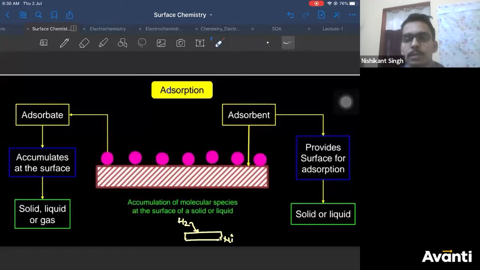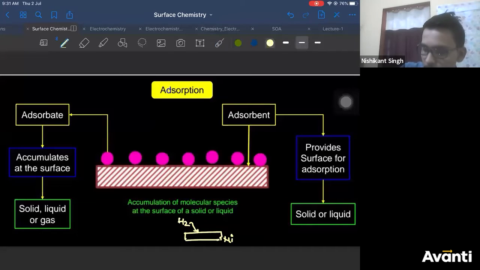The answer is no. The hydrogen gas will remain only on the surface of the nickel. So if some substance remains only at the surface of another substance and does not go into the bulk, it is known as adsorption. So adsorption is a surface phenomenon.